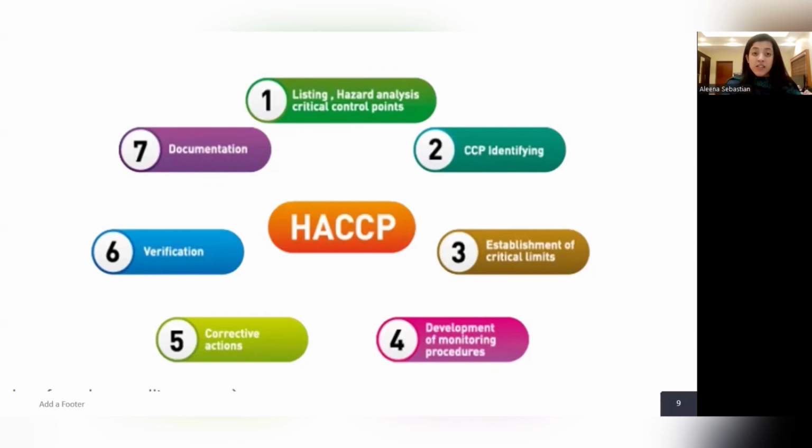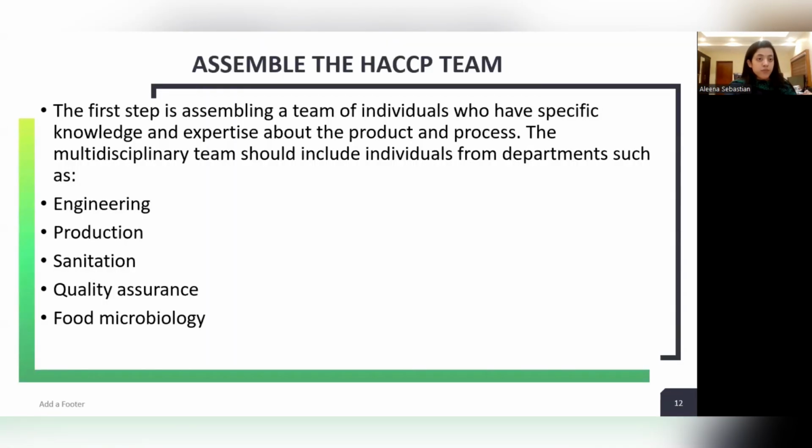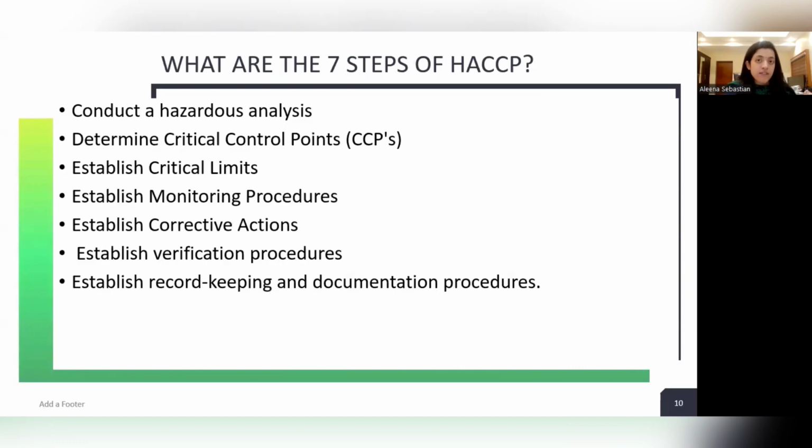The first one is conducting hazard analysis. Second is identification of critical control points. Third is establishment of critical limits. Fourth is monitoring. Fifth is corrective action. Sixth is verification. Seventh is documentation. So that is what we have discussed here: the 7 steps of HACCP.